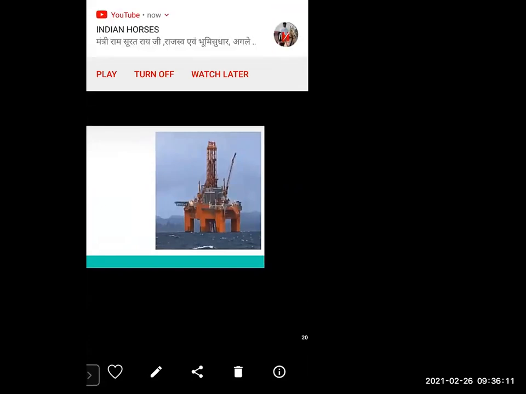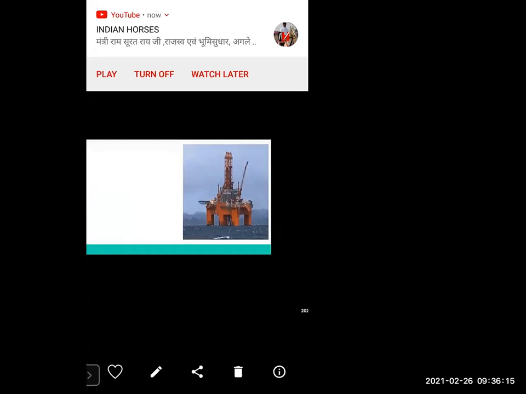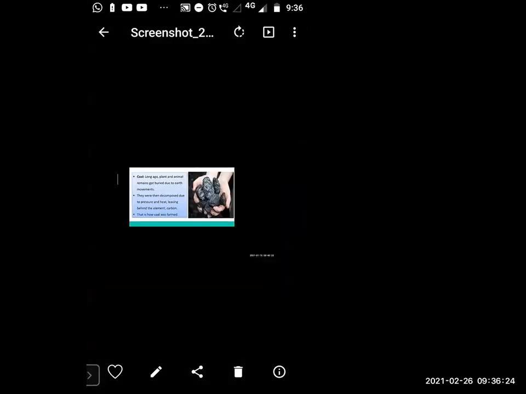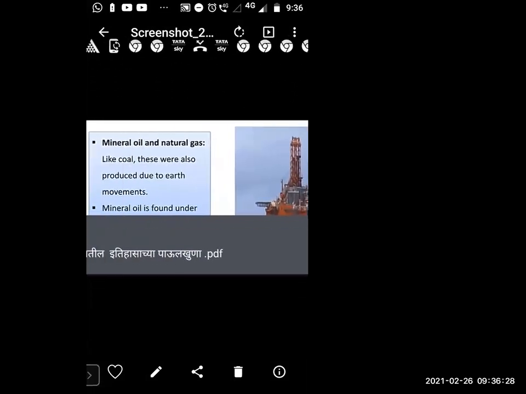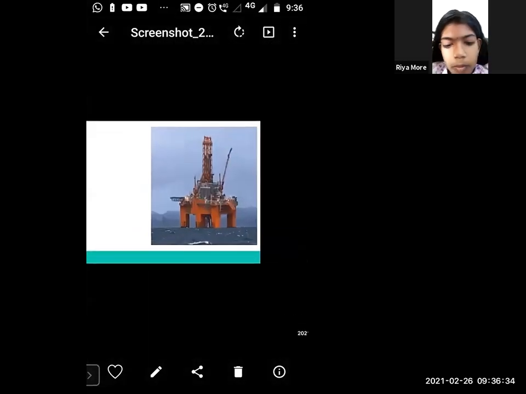Can you tell me what is the picture? So the picture is regarding mineral oil. The picture is mineral oil.